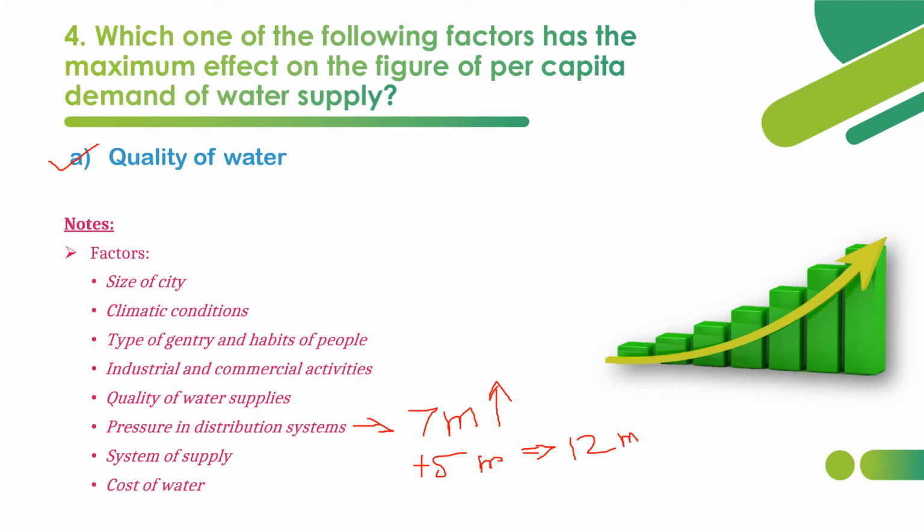Another factor is the system of supply, whether it is continuous or intermittent. In the continuous system of supply, there will be less usage compared to intermittent supply. Cost of water also affects the demand. Whenever the cost of water is high, demand will be less. So this is how demand will be affected by these factors. Now let's move on to the fifth question.